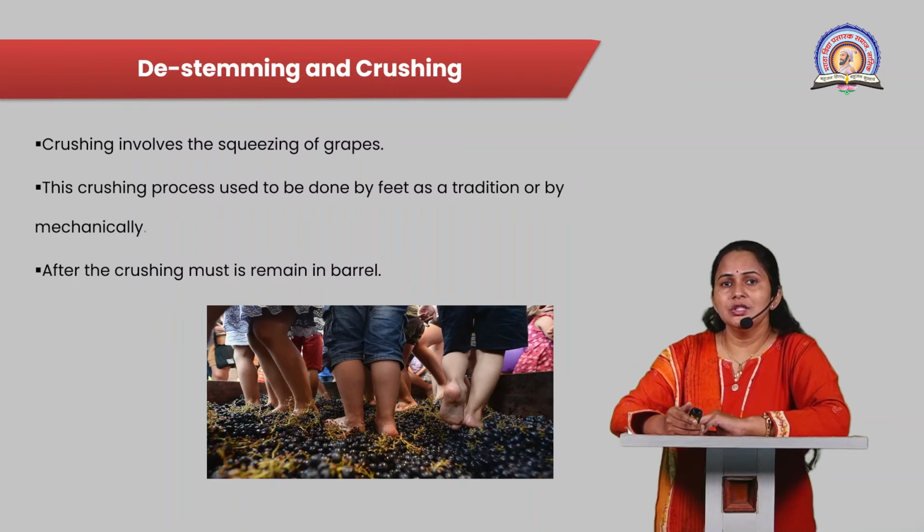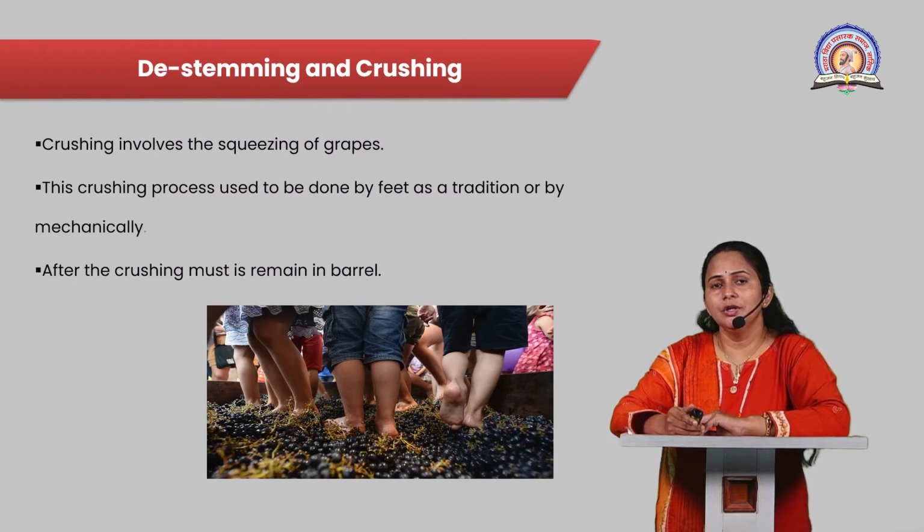After the crushing of the grapes, the must is prepared. Must remains in the barrel and consists of unfermented grape juice, and the skin and seed part of the grapes.